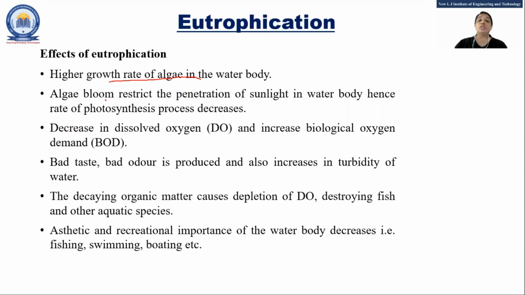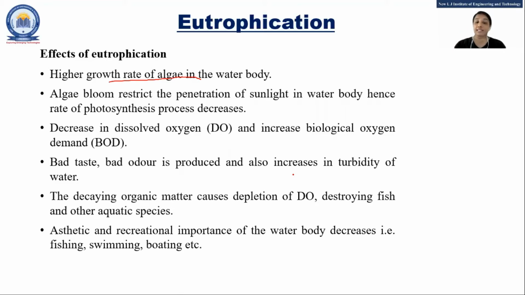Fine. Because of that, the photosynthesis process is decreased. Because of algae, the sunlight cannot reach the water, and under the water some aquatic plants are there. Now, because of biological oxygen demand, that means some bacteria are going to decompose the plants which died because of the lack of sunlight, so they are going to use dissolved oxygen. Now, because of less dissolved oxygen, the fish and other aquatic life cannot survive.